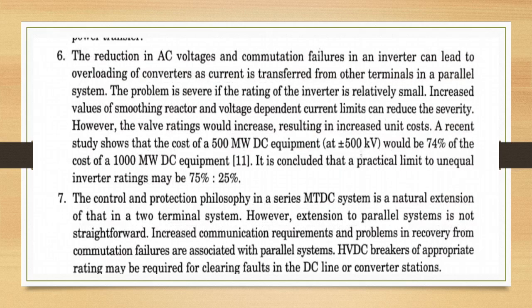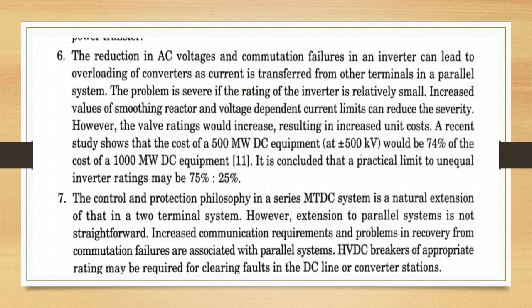Sixth point, reduction in AC voltages and commutation failures in an inverter can lead to overloading of converters as current is transferred from other terminals in a parallel system. The problem will be severe if the rating of the inverter is relatively small. Increased values of smoothing reactor and voltage dependent current limits can reduce the severity. However, valve ratings would increase, resulting in increased unit cost.